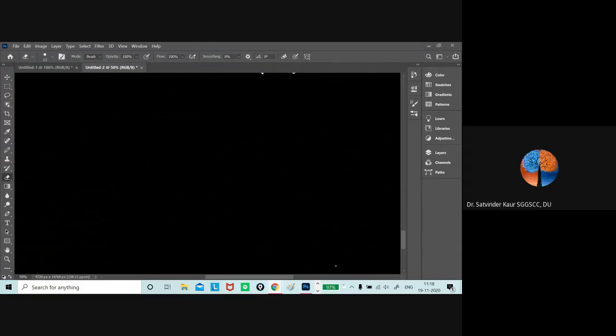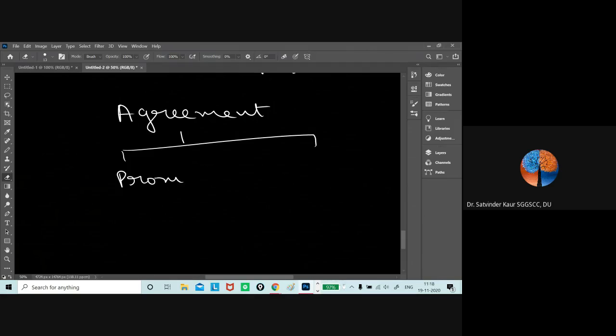When we talk about an agreement, an agreement is promise plus consideration. Consideration word comes from corresponding duties and obligations.